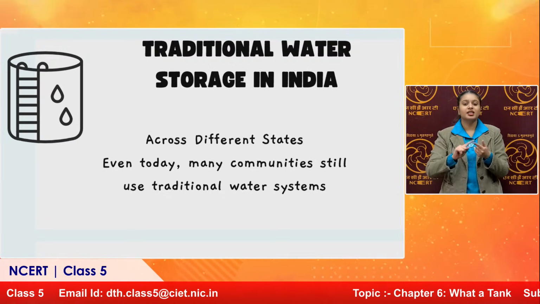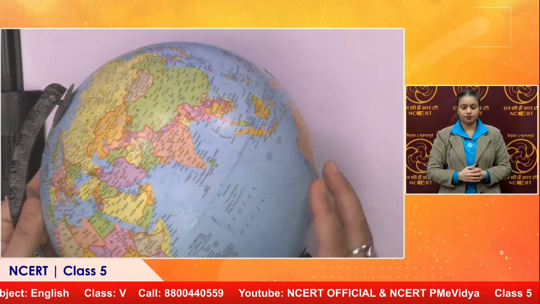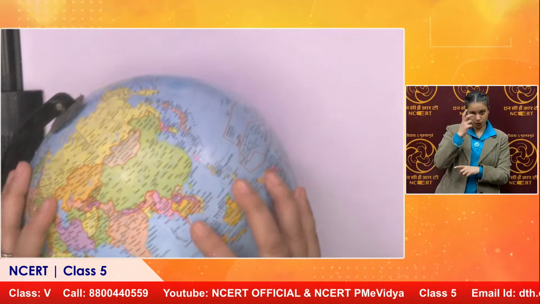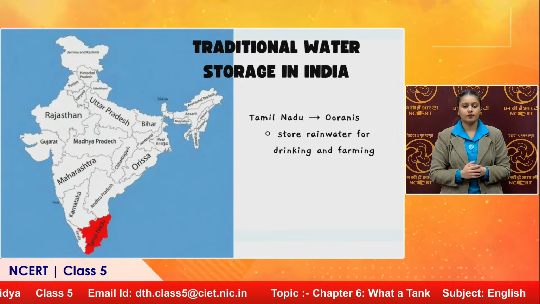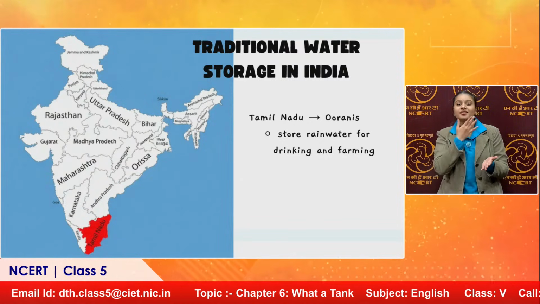Today we are talking about various traditional water storages in India in different states and different places. Earlier, in traditional India, in Tamil Nadu, I'll show it on the globe. Let us find India. Over here, in orange color, we can see India. Down in South India, we have Tamil Nadu, the southernmost part of the country. On our screen, I have marked Tamil Nadu in red. So this is the state of Tamil Nadu.